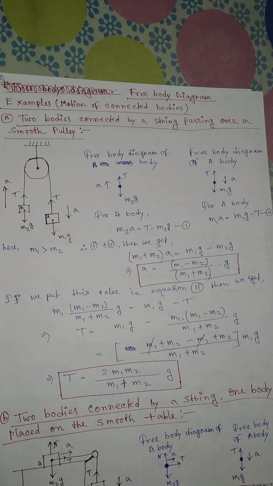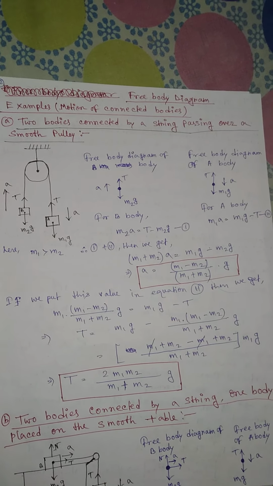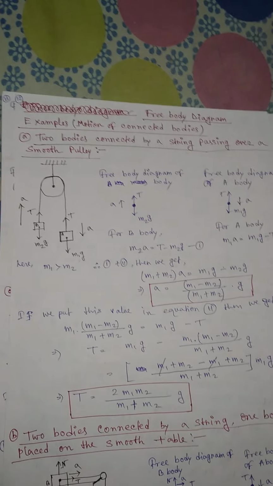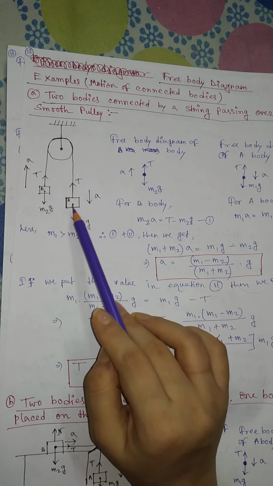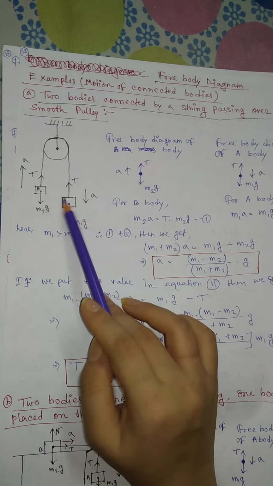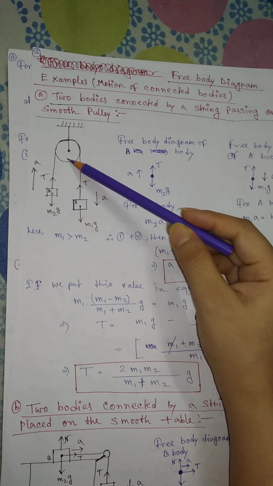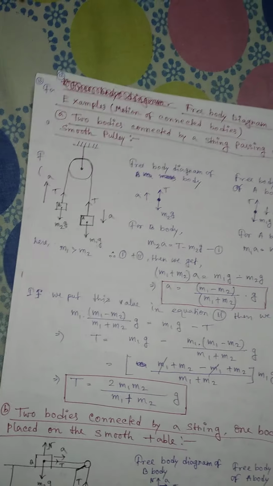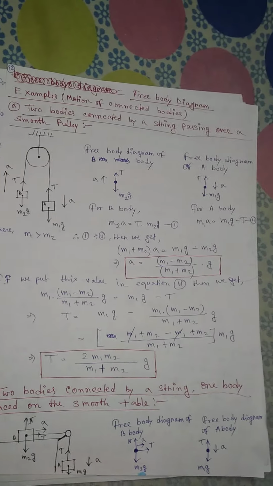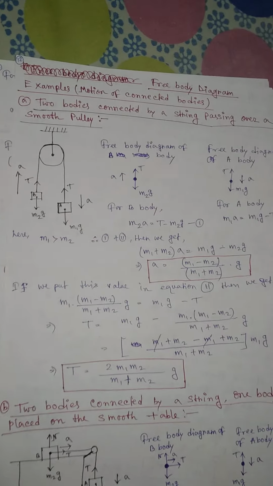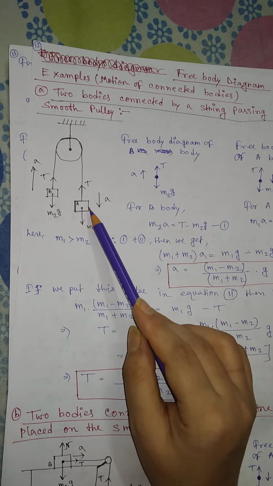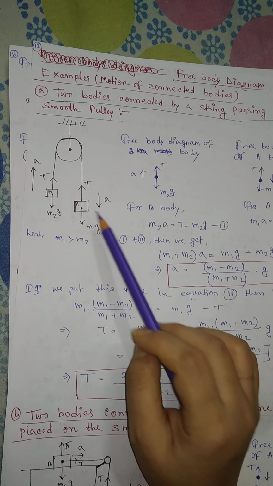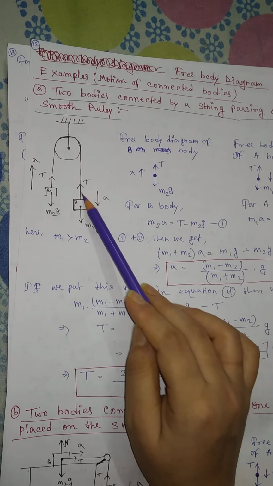Two bodies connected by a string passing over a smooth pulley. Just look here, this is the pulley and this is the string, and two bodies are connected with this string. Here we assume that this pulley and the string are both massless, okay, and also frictionless. This body has mass m1, so the gravitational force on this body is along this side, which is m1g, and tension is along this side.